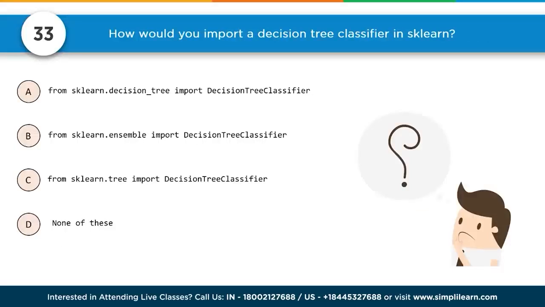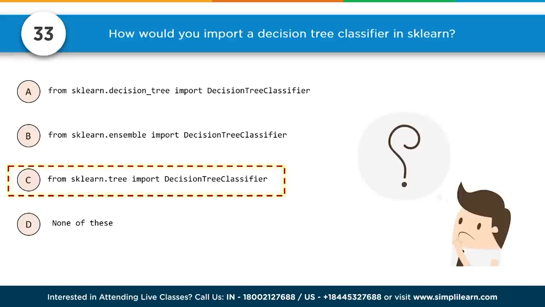Number 33. How would you import a decision tree classifier in sklearn? We have from sklearn.decisiontree import DecisionTreeClassifier, and from sklearn.ensemble import DecisionTreeClassifier. We look at these and they're all import DecisionTreeClassifier. That last part happens to be correct, and it's really just vocabulary: knowing where the decision tree classifier is stored, what module it is a part of, and it is of course part of sklearn.tree.